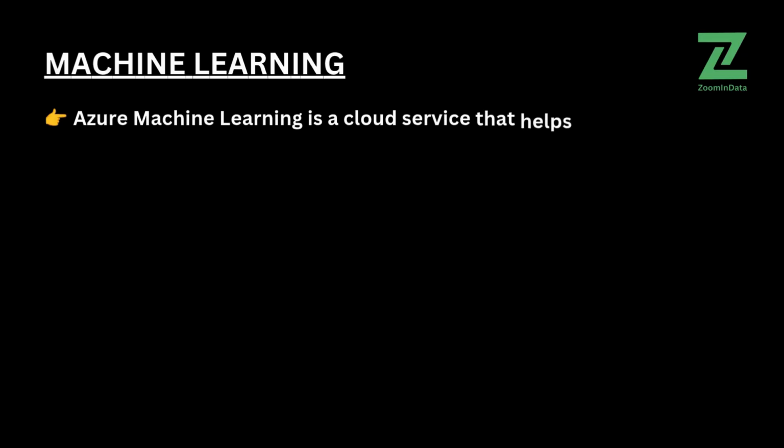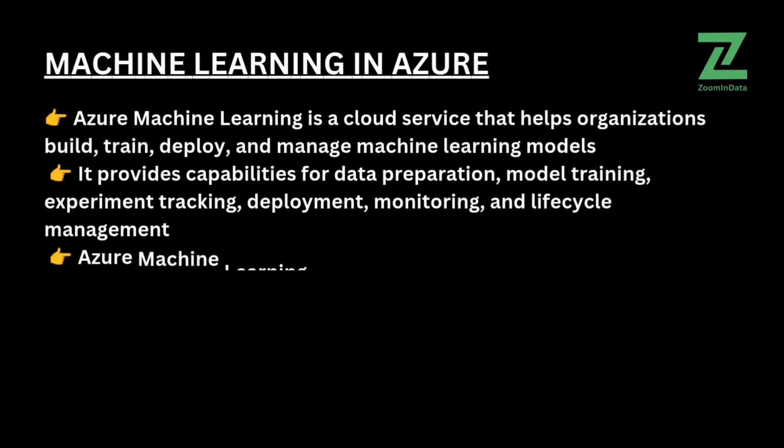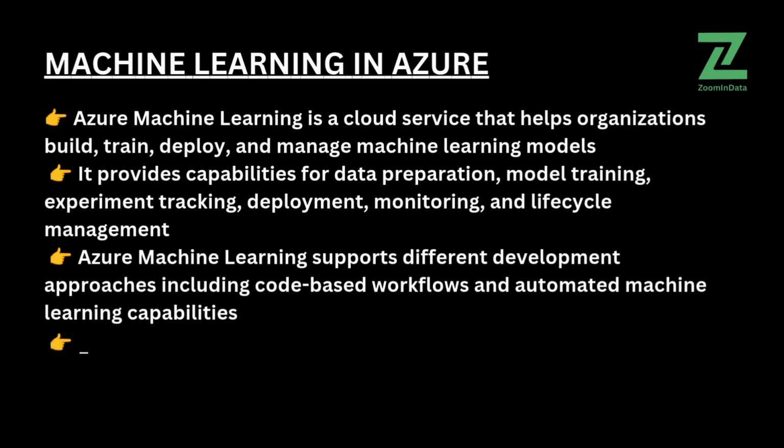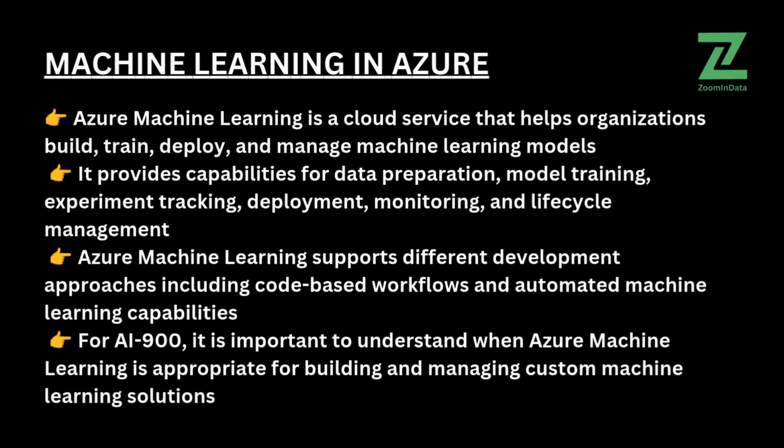Azure Machine Learning is a cloud service that helps organizations build, train, deploy, and manage machine learning models. It provides capabilities for data preparation, model training, experiment tracking, deployment, monitoring, and lifecycle management. Azure Machine Learning supports different development approaches, including code-based workflows and automated machine learning capabilities. For AI 900, it is important to understand when Azure Machine Learning is appropriate for building.